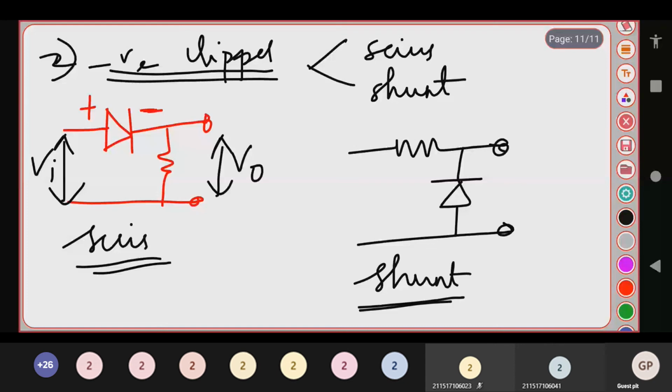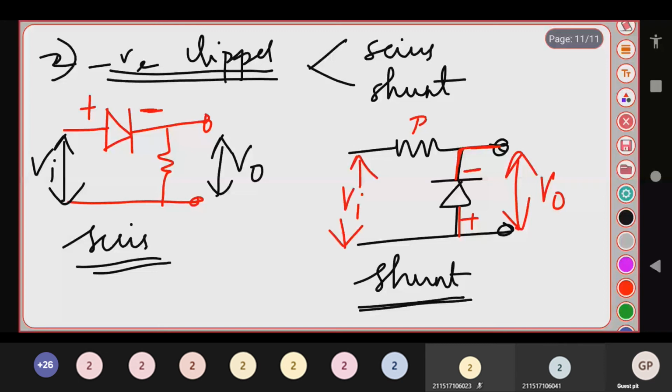This is the difference between your series and the shunt clipper. And why is it called a negative clipper? Because negative is connected to the output voltage. See here, negative is connected to the output and positive is connected to the ground. Just remember like that. Output voltage V0, input voltage Vi, and this is your resistance R.